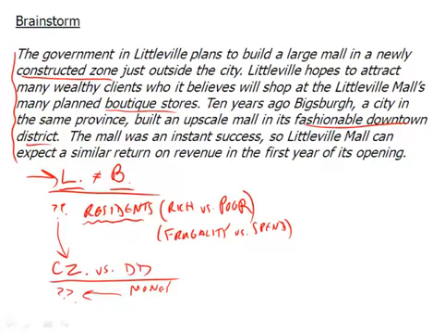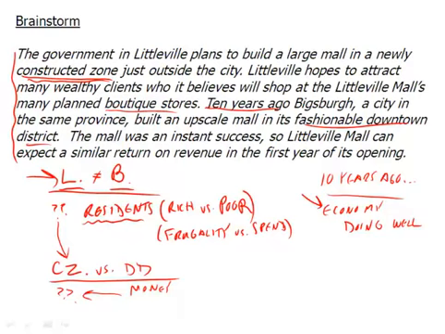And then we notice here it says 10 years ago in Vicksburg. So things change. Remember that from our logical fallacies. So 10 years ago, maybe the economy was doing well. Things change. We don't know. So these could be very similar cities. We could have a very nice constructed zone here. This could be a great place. Everyone wants to shop with new fountains and everything. But if the economy is doing poorly, then wait a second, that argument falls apart. So this is another important thing, then, of course, the 10 years ago.